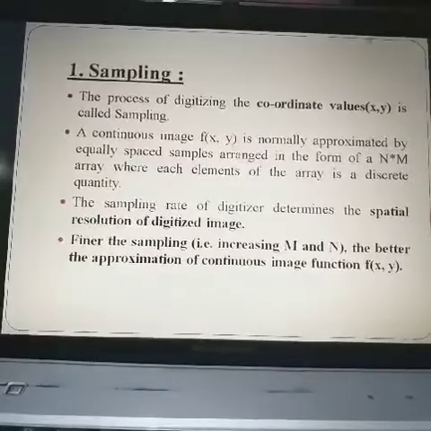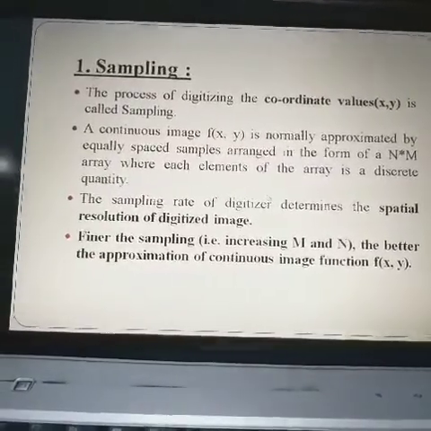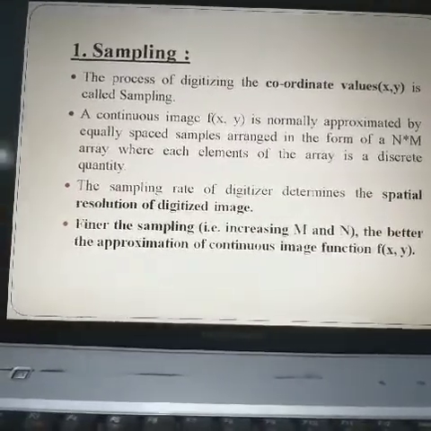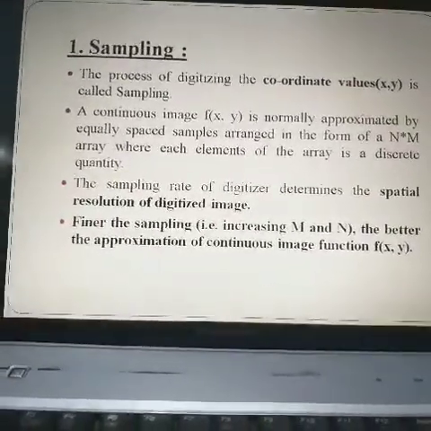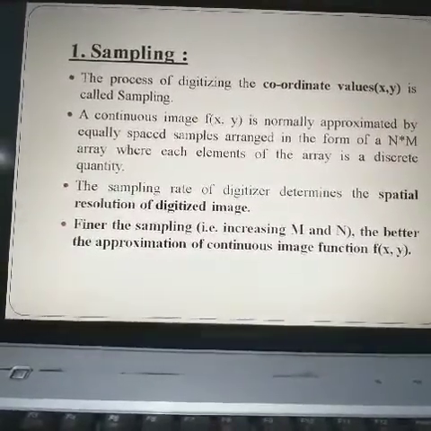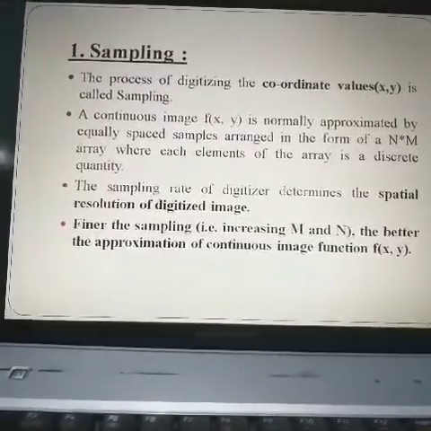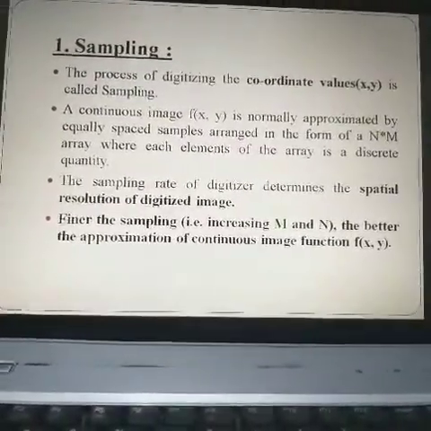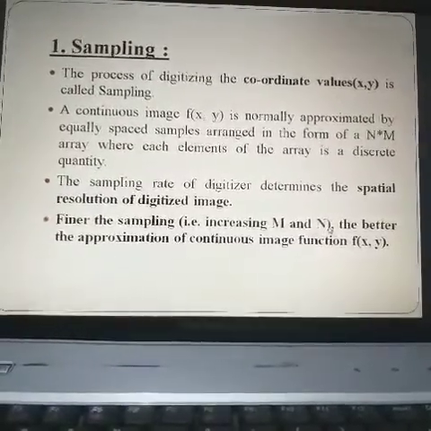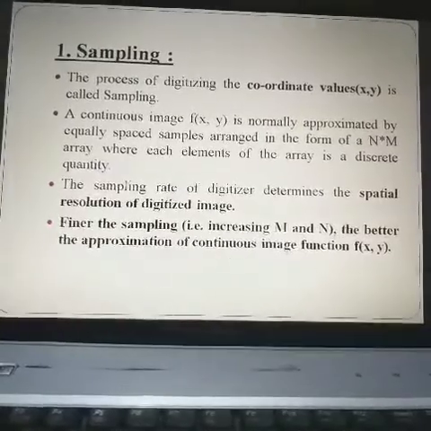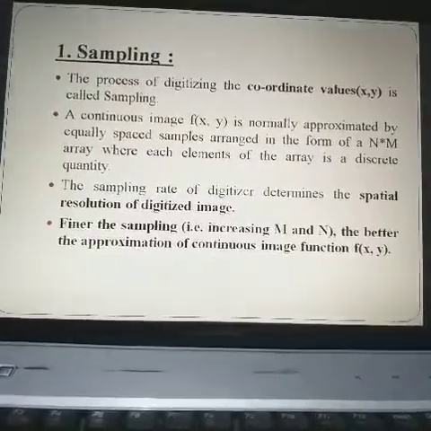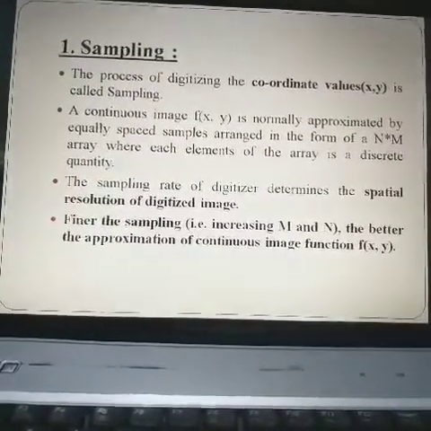The sampling rate of the digitizer determines the spatial resolution of the digitized image. Spatial resolution is the total size of an image, calculated from the number of rows and columns. For example, 3 into 3 is equal to 9, and that is the resolution of that image. So the finer the sampling, that is, increasing m and n, the number of rows and columns, the more pixels we sample, the better the approximation of the continuous image function and the better the quality of the image.